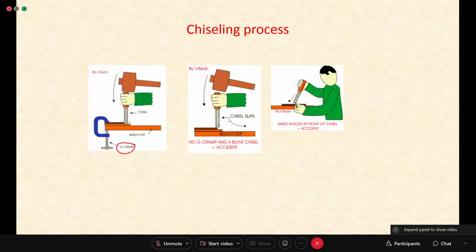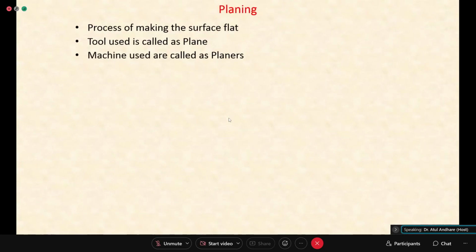So handling a chisel is somewhat risky. So you have to be very careful. You should not injure your hand. Then there is an operation called planing. That means making a smooth surface basically.